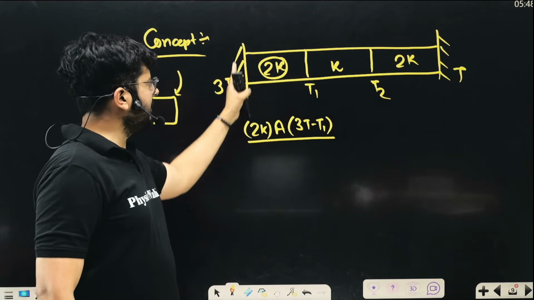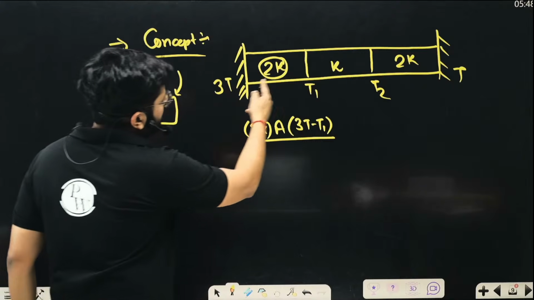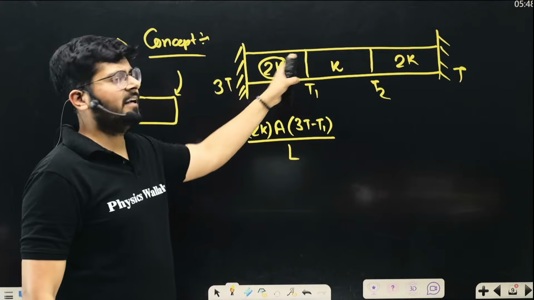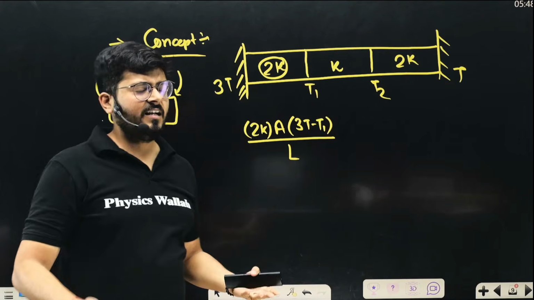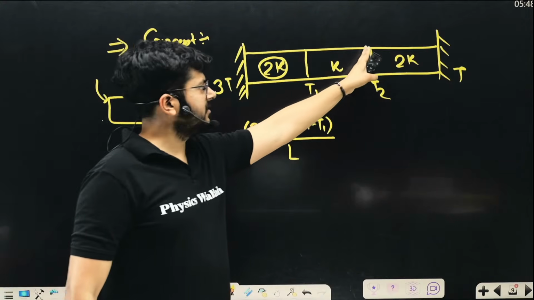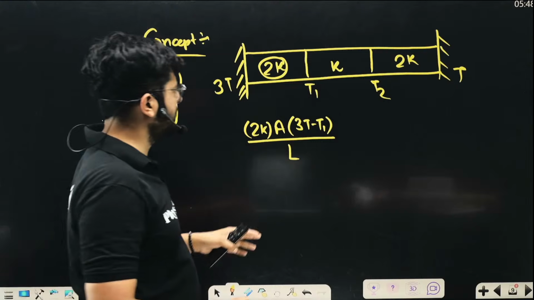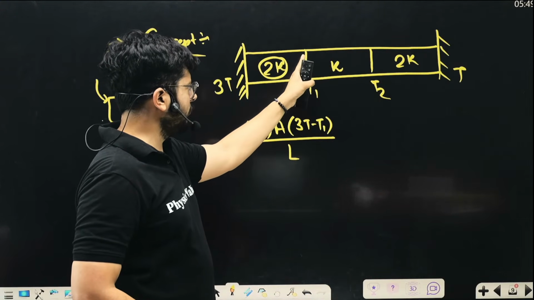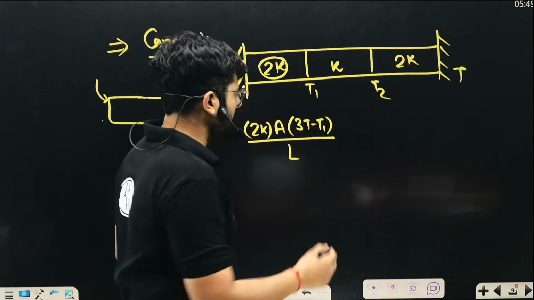Delta T: the temperature over here is 3T, the temperature over here is T1, upon the length, the distance between these two ends. So this is how fast the heat is conducting from one end to the other end. Now think about it. This is at the steady state. The same thing we can say about this other junction as well. At the rate at which this heat is transferring to this one, the same rate the heat will transfer to this one as well, because we have acquired the steady state.